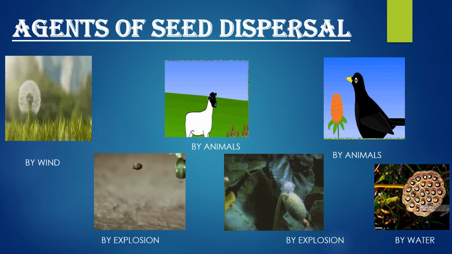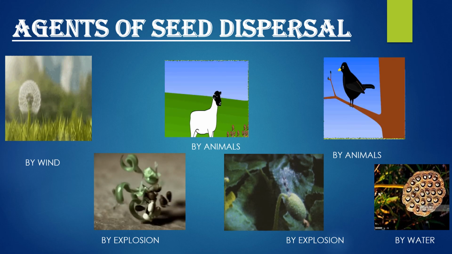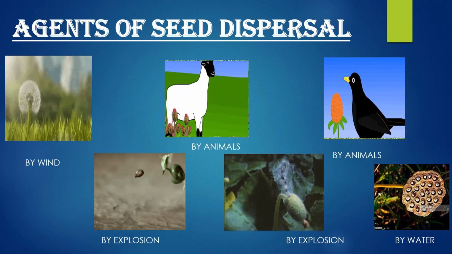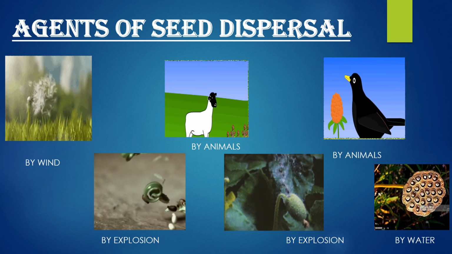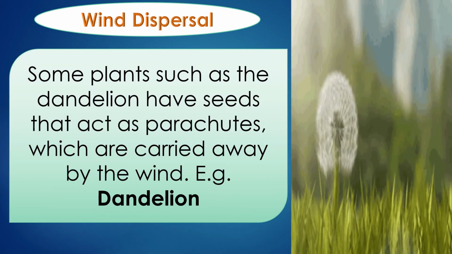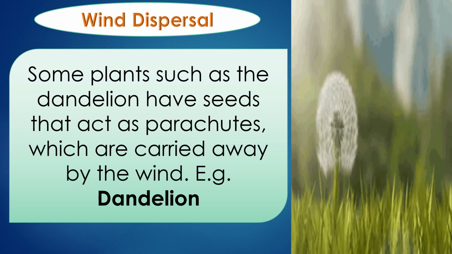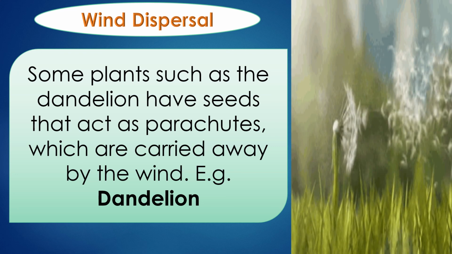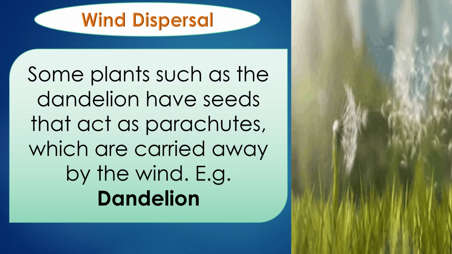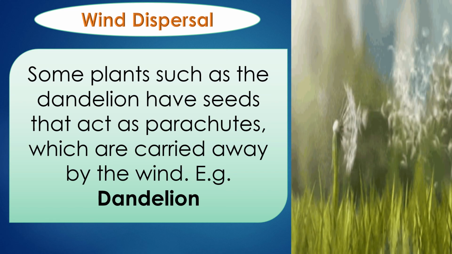Here you can see agents of seed dispersals. They are wind, animals, explosion, and water. Now we will see the examples one by one. Wind dispersal. Some plants such as dandelion have seeds that act as parachutes, which are carried away by the wind.